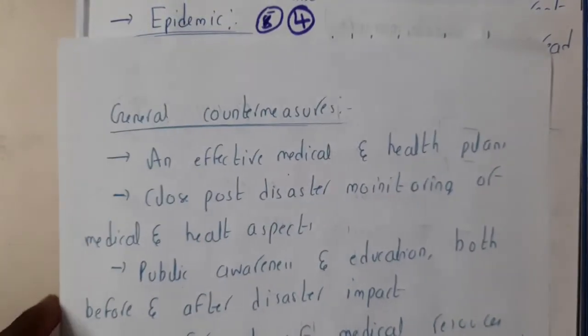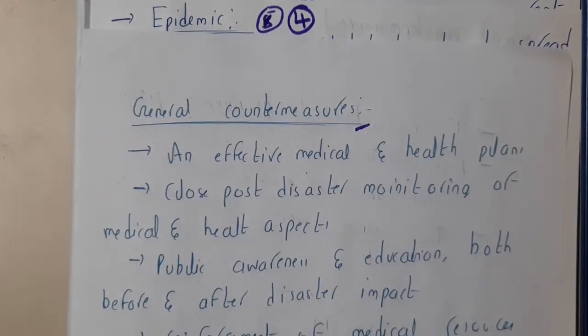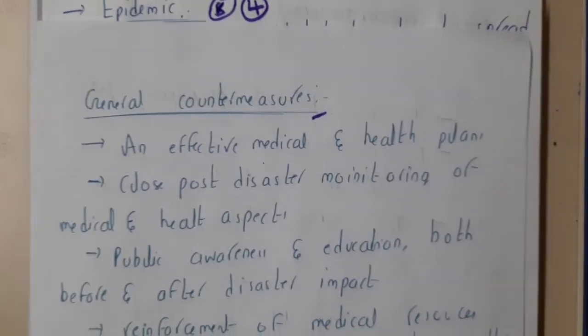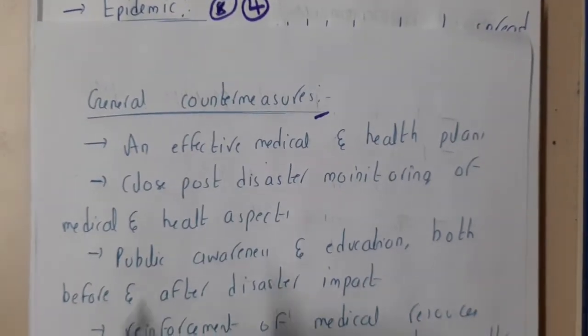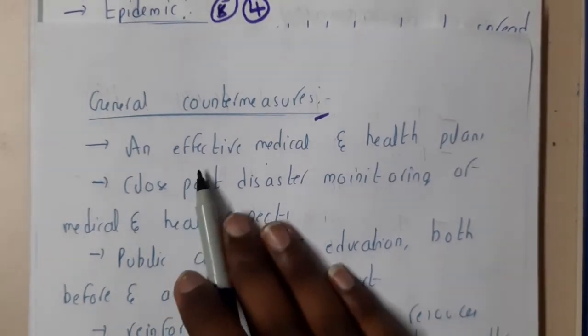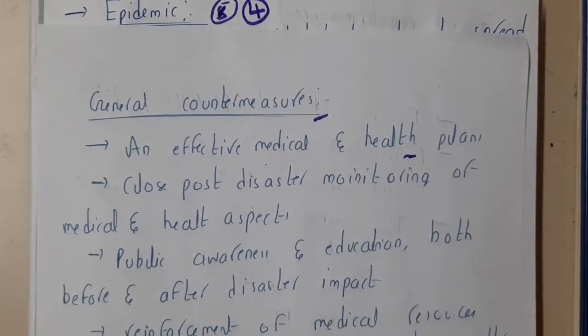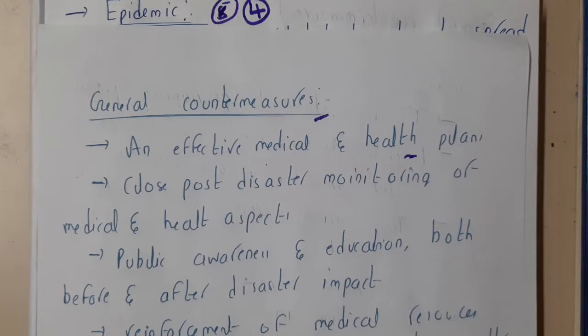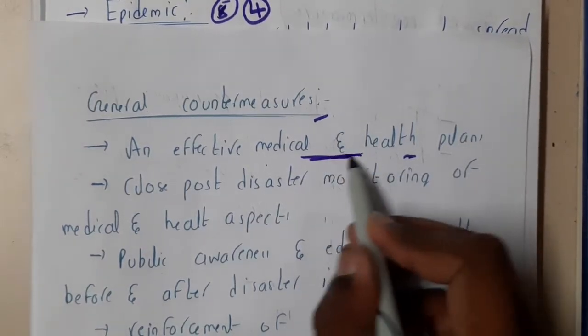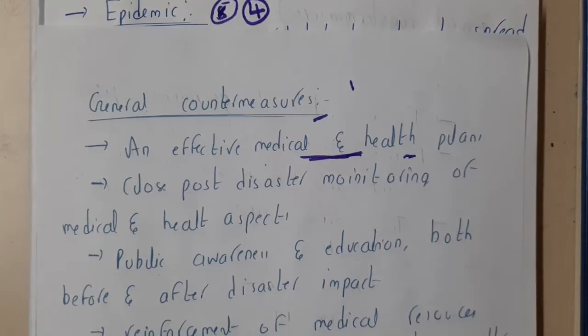Let us go through a few more things, namely general control measures. How can you control it? Are there things you should follow to control it? Is there a possibility? We'll be discussing that now. For everything there is a possibility, guys, but you should understand things. First, effective medical and health plans. If the medication and all those things are perfectly ready for that particular disease or virus, it could be easy, right? And remember one more thing: these things will not happen in a span of 6 months or 1 year, guys. They will take some time because everything should be ready, right?